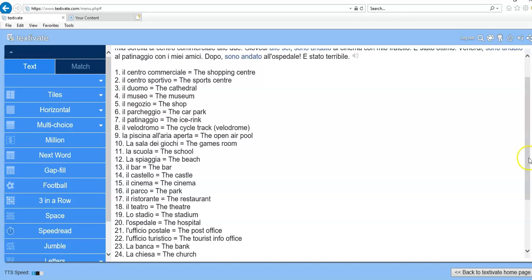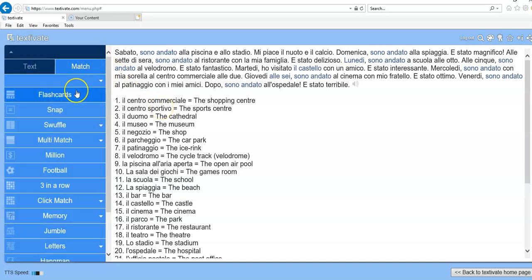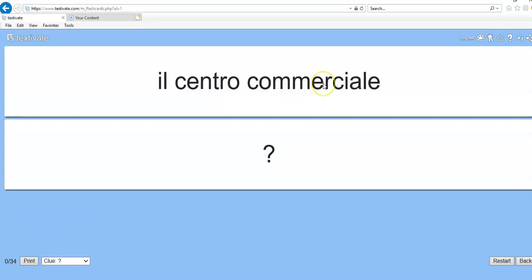And what I want you to do before you spend too much time reading the text is actually to do some activities which are designed to help you practice these and learn them. So if you go to the match activity and go to something like flashcards, the flashcards activity will tell you to click anywhere to start and it will give you the Italian word il centro commerciale and a question mark.